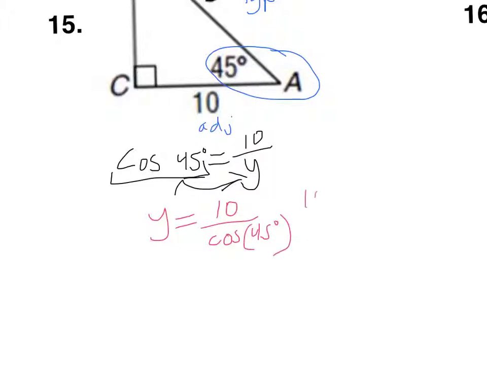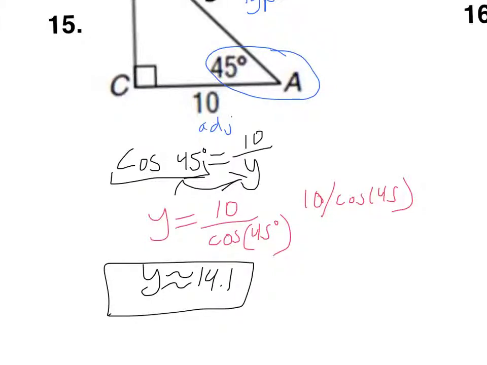You type it in as 10 divided by cosine 45. Now you do that when the variable is on the bottom. That's when you have to do that. All right, this one equals 14.1. So y is approximately 14.1.